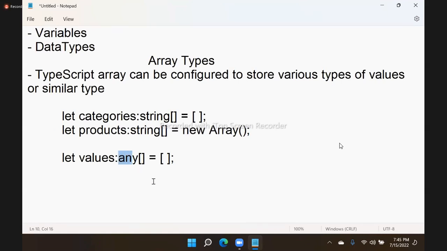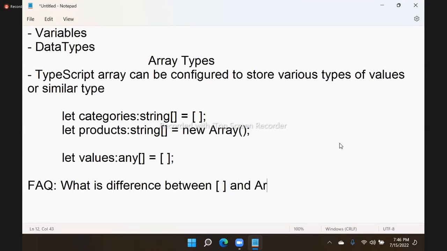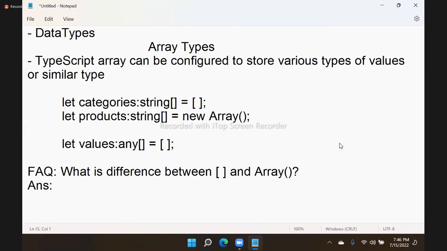But here the key concept is, if anybody asks you a question like, what is the difference between the array meta character and the array constructor? What do you say? What is the difference between array meta character and array constructor?